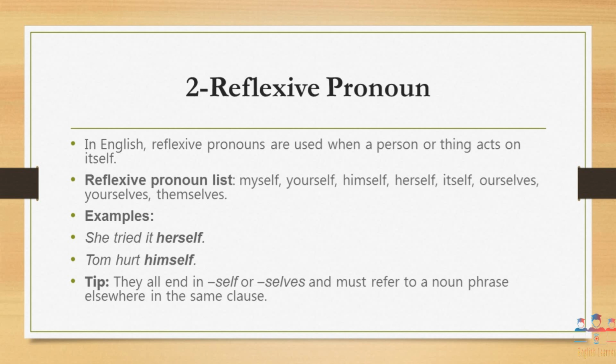You are noticing here that self has been added at the end of personal pronouns, and that makes a reflexive pronoun. The tip for reflexive pronouns is they all end with self or selves: self in the singular case and selves in the plural case.